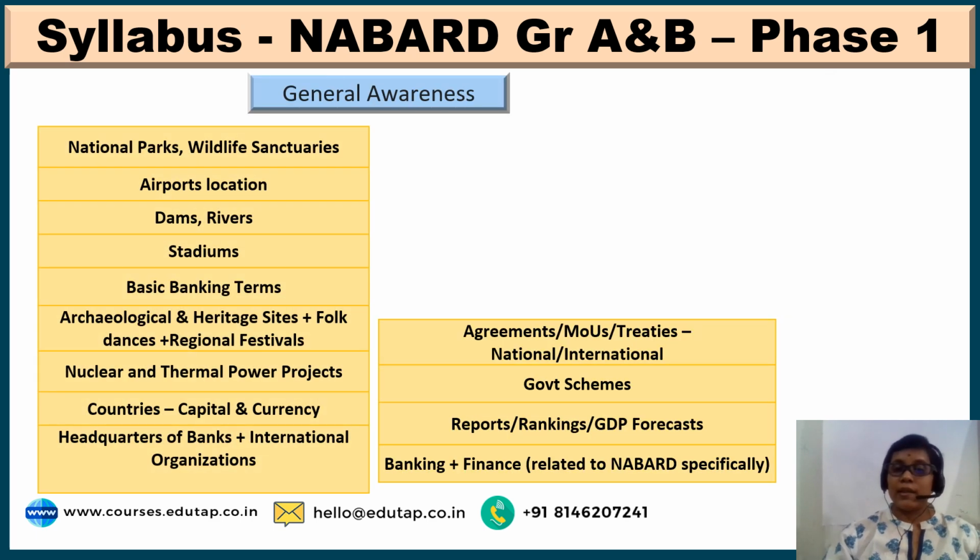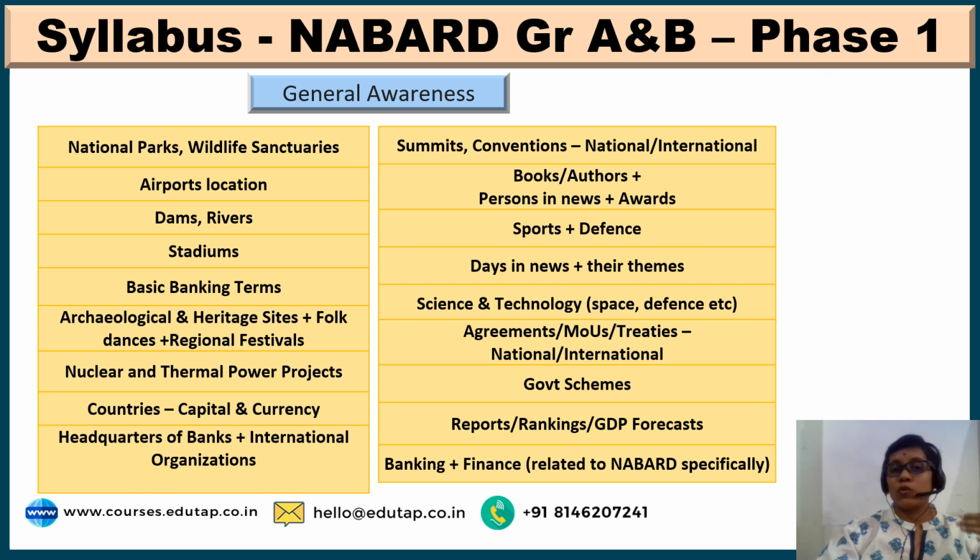So friends, this is the syllabus for general awareness, which is one of the important subjects again in phase 1 of NABARD grade A and B as well. Now this general awareness can be put under two different heads. One, static GK, and the other, current affairs. Now under static GK, what are the topics that you need to see?